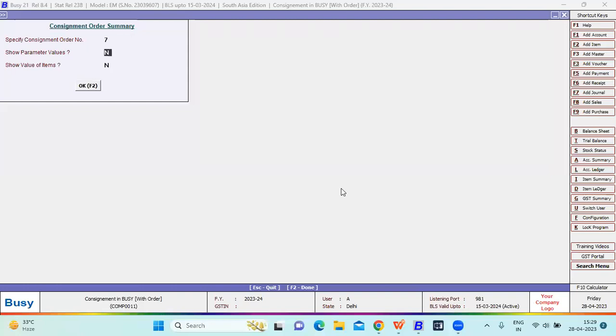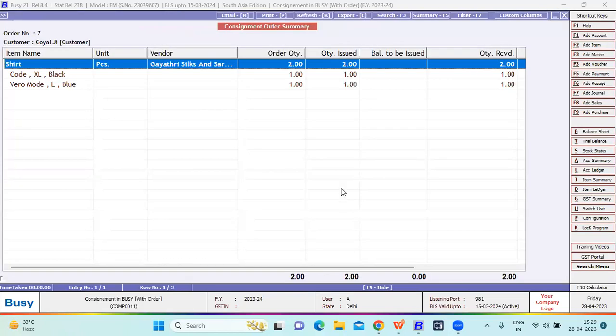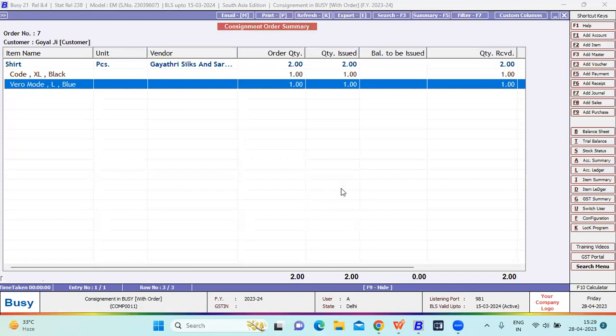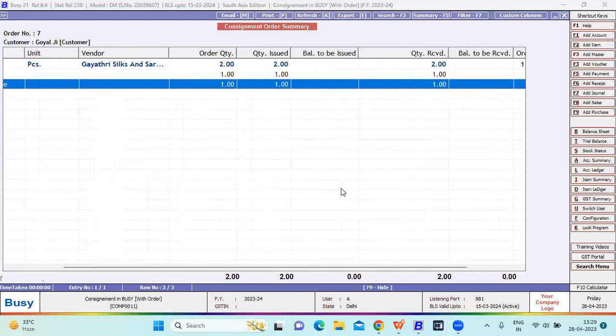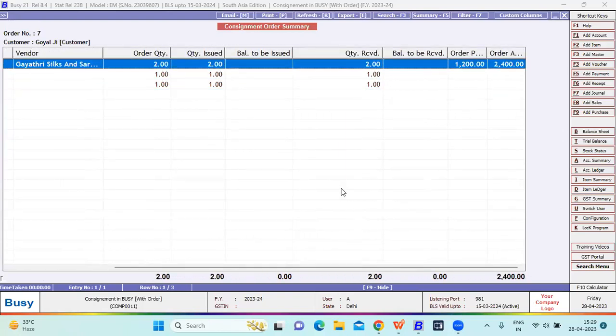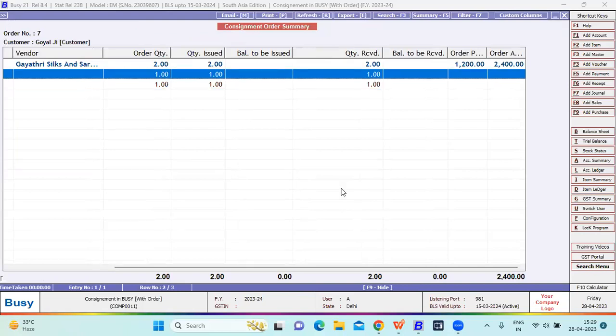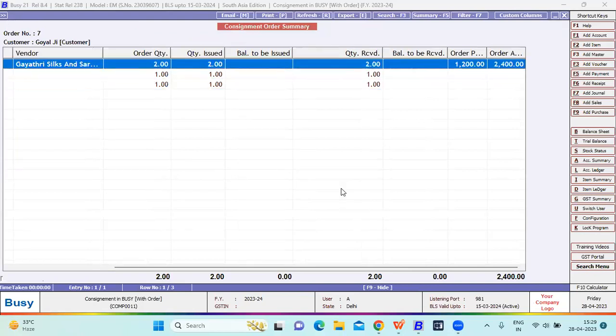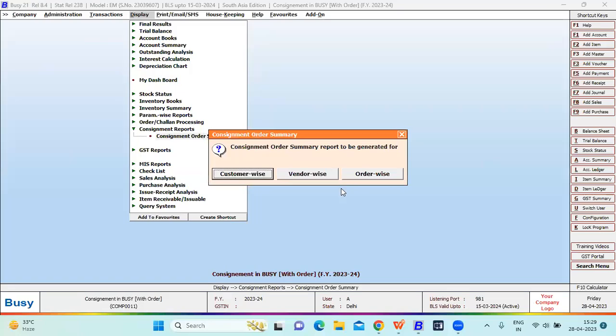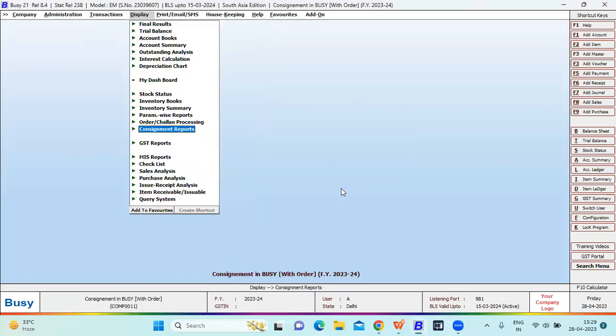You have to define the parameter value. You have to see the values of the item also. You can enable this option. The shirt has the brand Veromoda. This is the vendor. This is the quantity for this parameter. This is the order purchase price and sale price. You can see the reports from here.